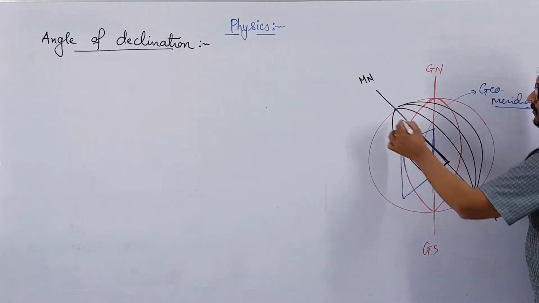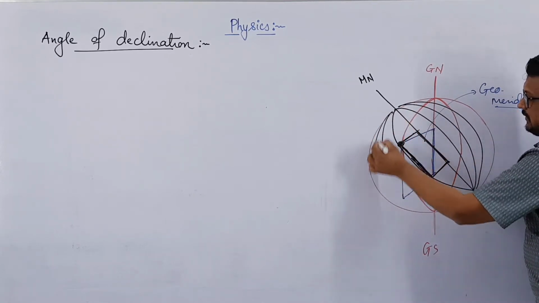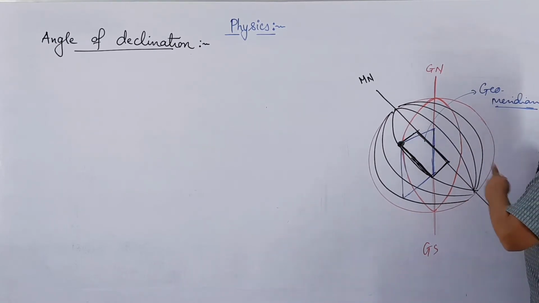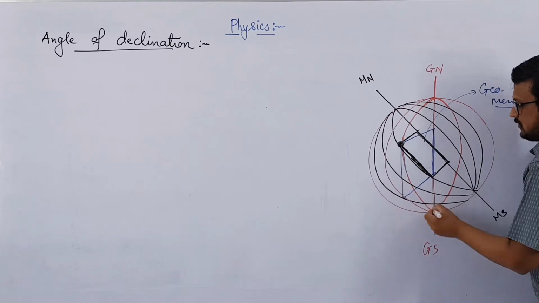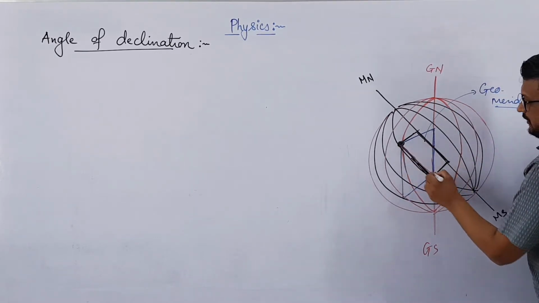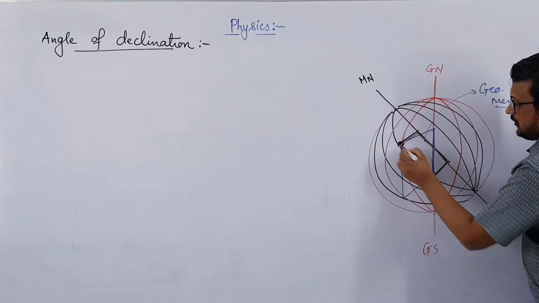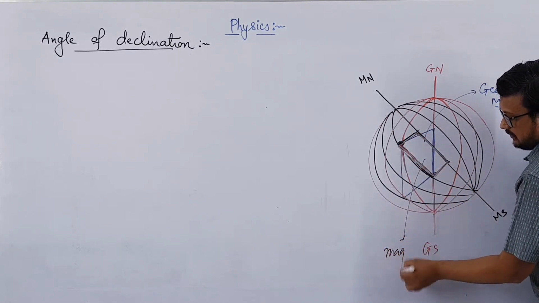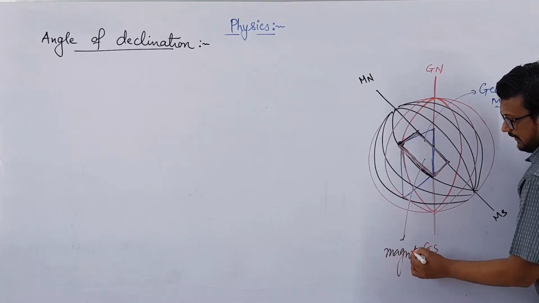These are all magnetic longitudes. In the same way, we have longitudes for geographical north and south. So this portion which I have drawn over here will be known as the magnetic meridian.